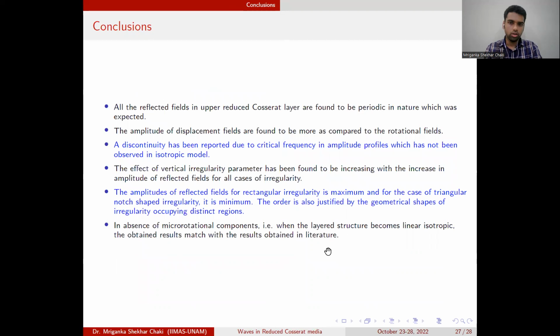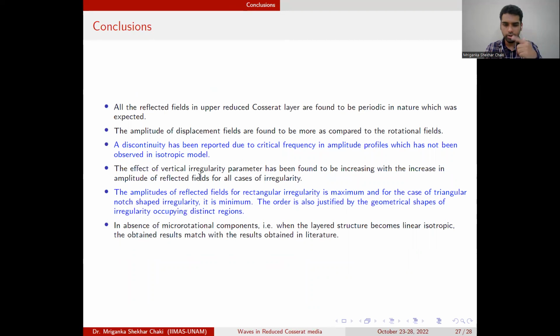As for the conclusion, all the reflected fields in the upper Cosserat layer are found to be periodic in nature. The amplitude of the displacement field is much more than the rotational field, which is also expected. The discontinuity due to this critical frequency in the amplitude profile is not observed in the isotropic case, which I have already discussed.